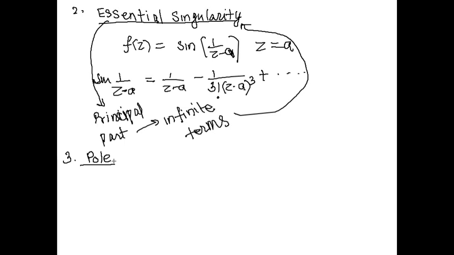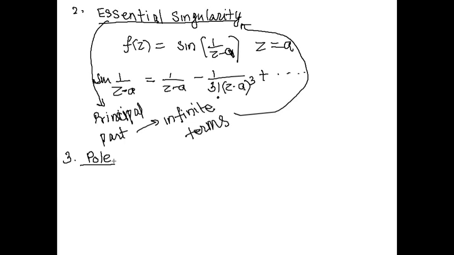When we remove the removable singularity, the principal part becomes zero, all negative powers of (z minus a) terminate. Next, essential singularity: the principal part has an infinite number of terms.